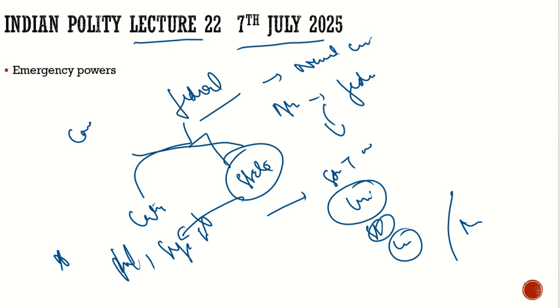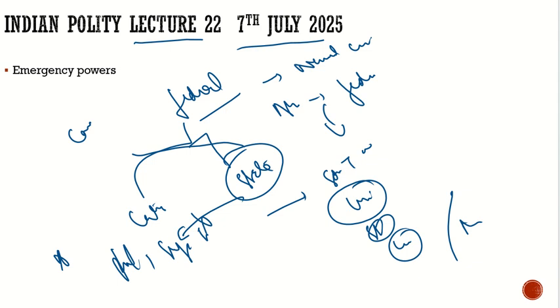If we look at the 7th Schedule, they have limited rights, limited items. The army is under the control of the center. The nuclear forces or nuclear arms are under the control of the center. So who has the upper hand in it? It is the center. So definitely it is the center who should control it, who should safeguard our security, our unity, and the integrity of the nation. That is why we have the emergency provisions, which give these powers to the center if any such emergency arises in our country.